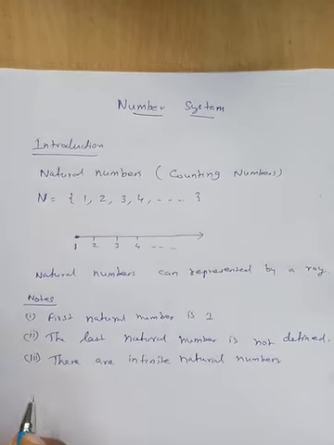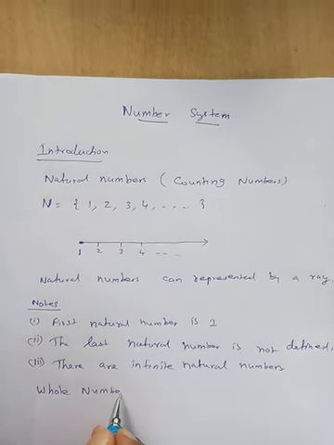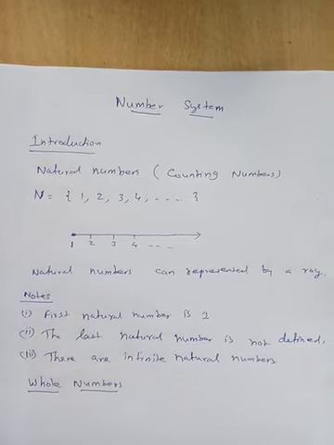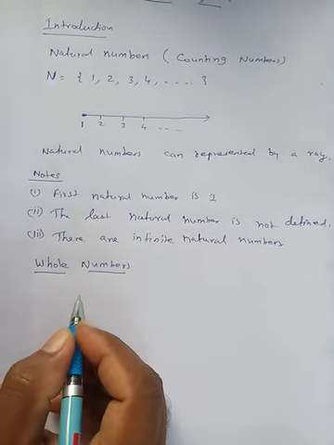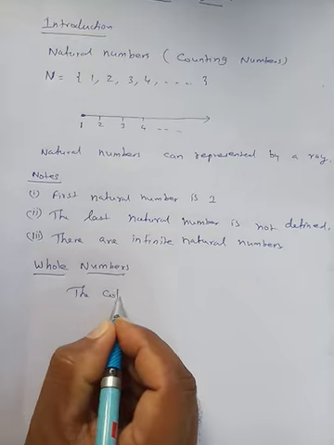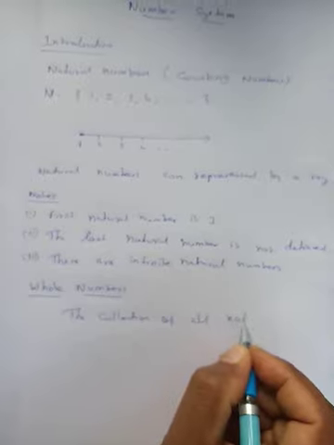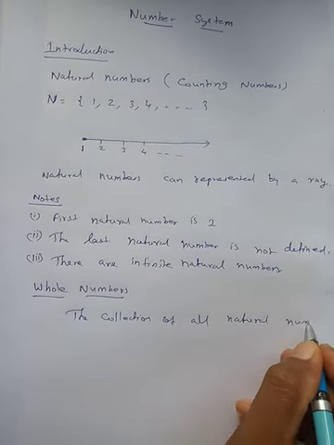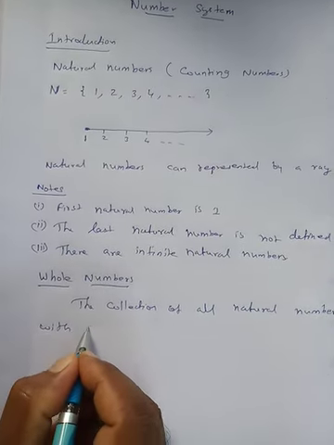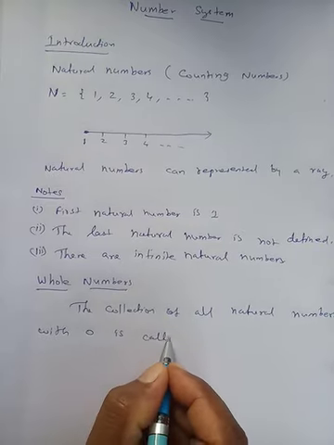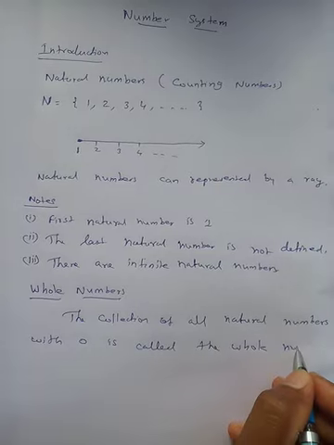Next number, whole numbers. The collection of all natural numbers with 0 is called the whole numbers.